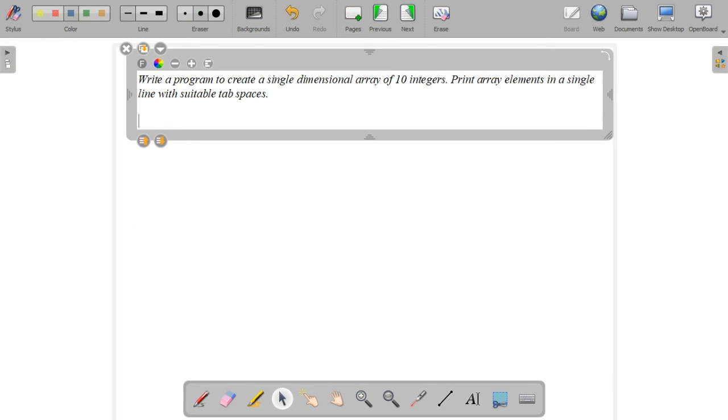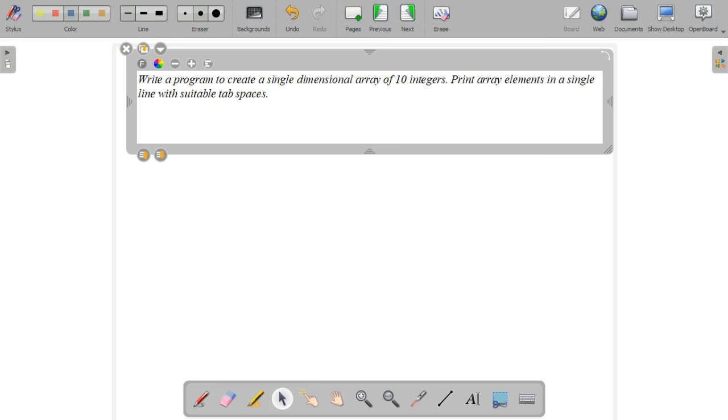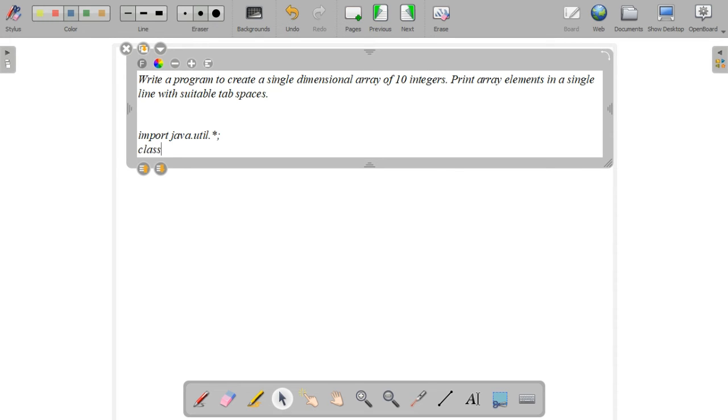Just now we have discussed the one-dimensional array. We have a program to create a single dimensional array of 10 integers and print the array elements in a single line with suitable tab space. So, you know how to create an array and how to display. Yes, just write the program: import java.util.star semicolon. Then you have to give a class name.